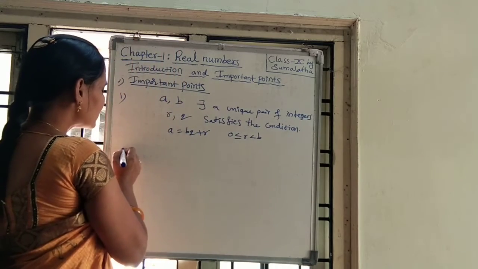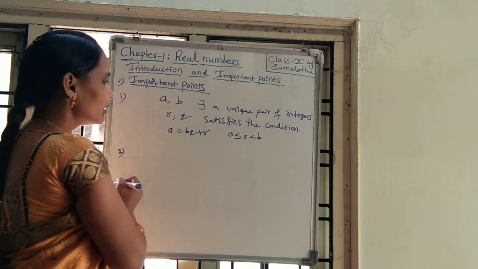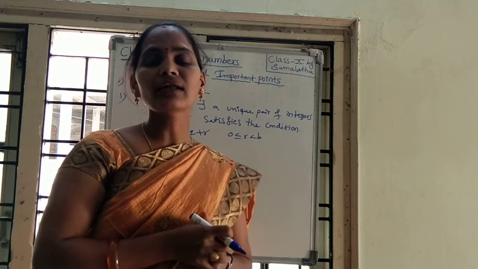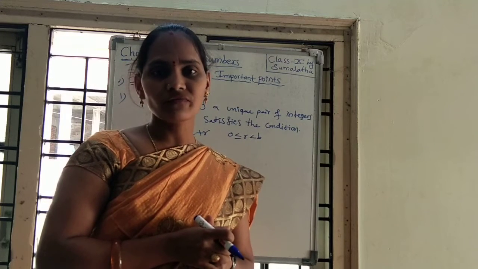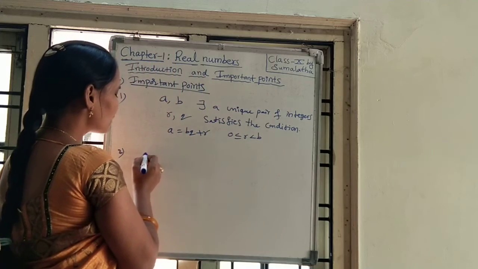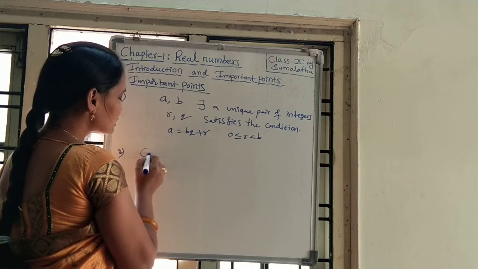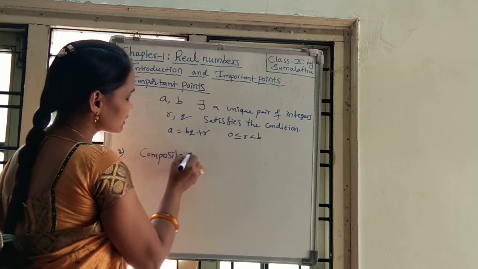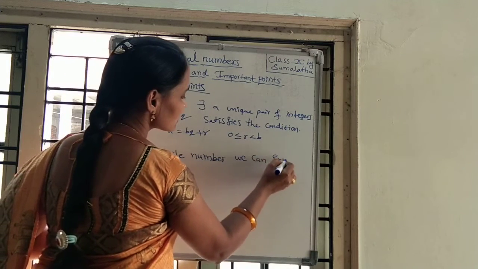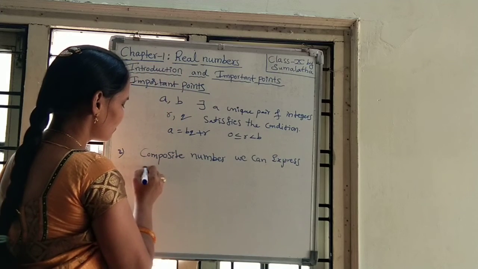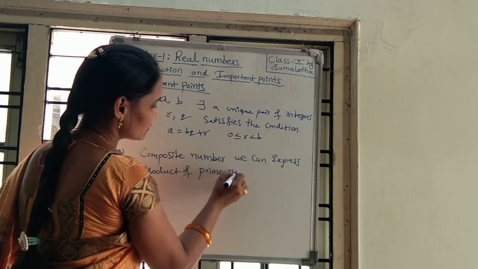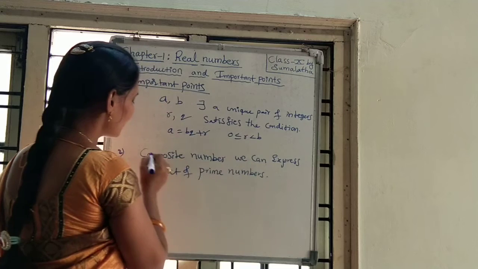Next will come the second point. We can say that any composite number we can represent as a product of prime numbers. Suppose you take any composite number, we can express it as a product of prime numbers.